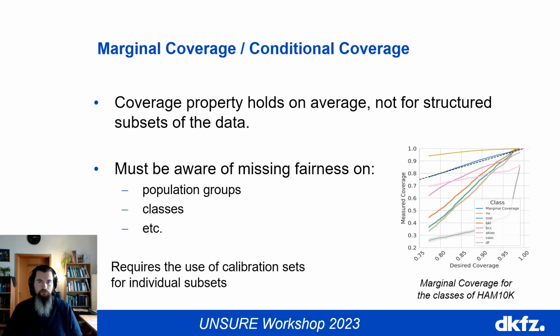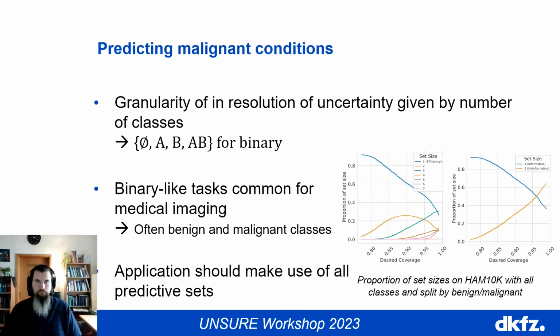As the coverage guarantee of conformal predictions only holds over the whole distribution, it does not hold in general for structured subsets of the data which might follow a different distribution. This has large practical implications, for example for the fair treatment of population groups or the resulting unequal coverage of individual classes. For example, on the right-hand side, for the HAM10K dataset, the melanoma class, which is depicted in green, is largely undercovered compared to benign classes like nevi, which is highly undesirable and dangerous. This is a general problem of calibration methods, and practitioners must be aware of this problem and not be held in a false sense of confidence due to the guarantees provided by conformal predictions.